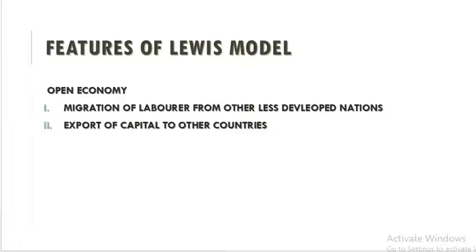So Lewis has offered two suggestions. There should be an open economy. Laborers from other nations should be allowed to migrate, because supply will increase. So the workers will be ready to work at low rates, and the capital could be exported to other countries. So there will be less investment and less demand. So the workers will be ready to work at the low price.